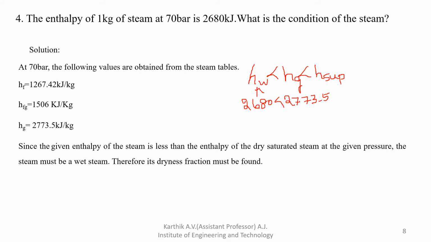Here the actual enthalpy is given in kilojoule. So h is nothing but H divided by m. How much? 2680 divided by m, m is 1. So your answer is also the same thing, 2680. The unit is kilojoule per kg.